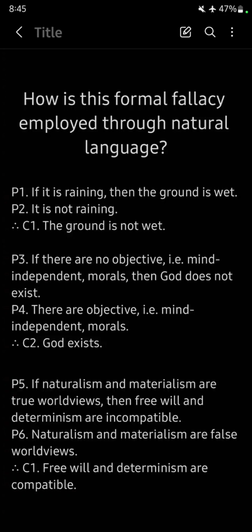And the last example here, a compatibilist may argue the following. P5. If naturalism and materialism are true worldviews, then free will and determinism are incompatible. P6. Naturalism and materialism are false worldviews. Therefore, free will and determinism are compatible. Now, these last two arguments seem pretty convincing, especially if we have sufficient evidence to support P4 and P6. However, they are indeed invalid. And let's move on to the propositional form to see why it is indeed an invalid argument.